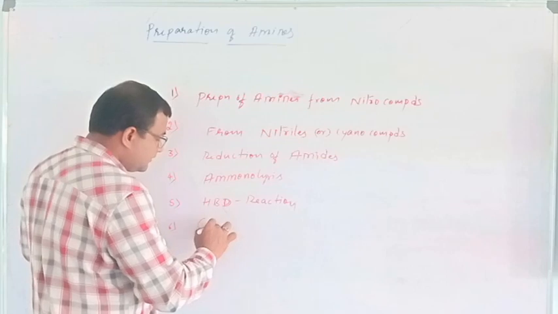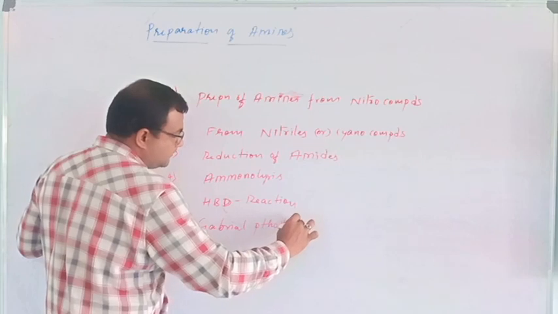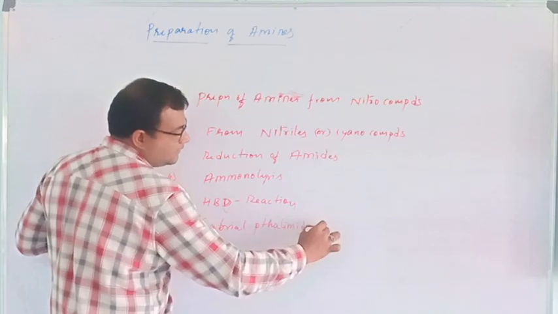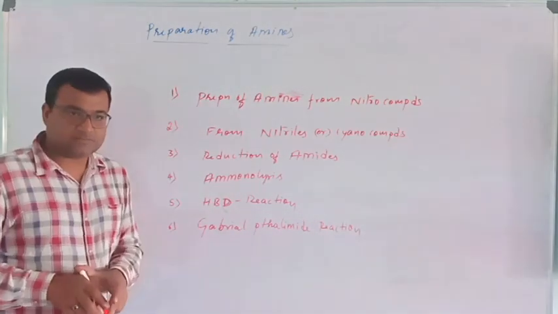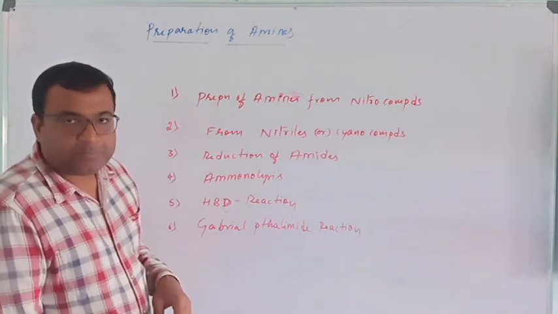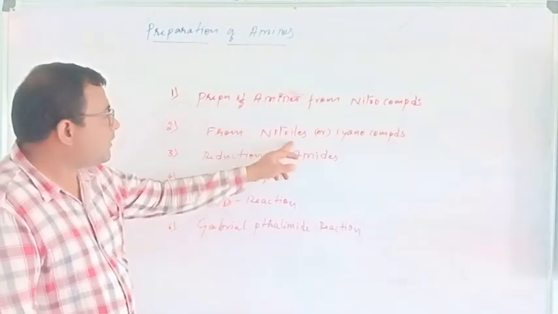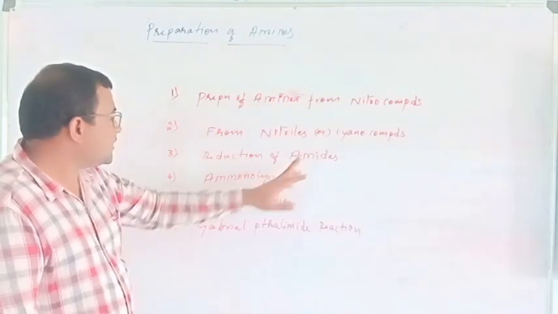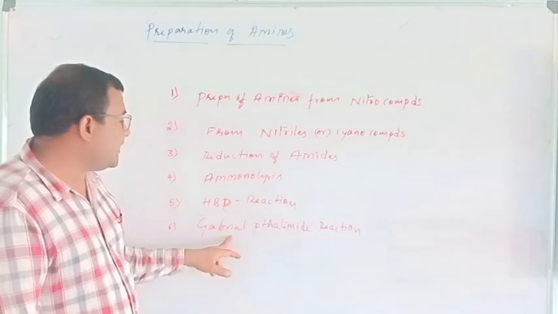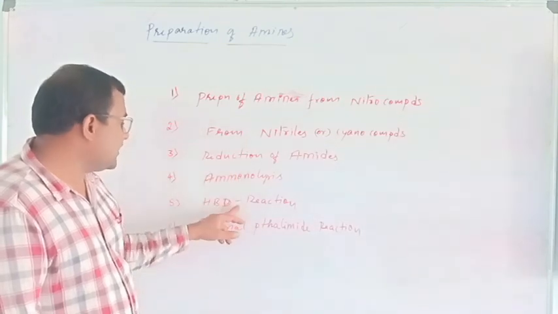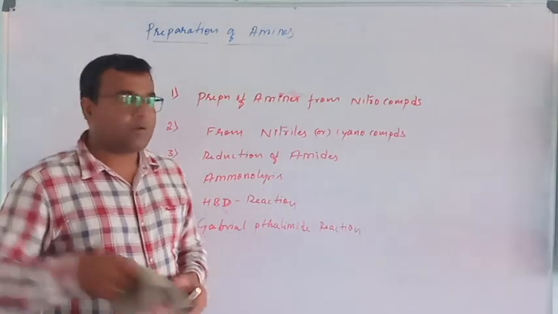Sixth one, Gabriel phthalimide synthesis or reaction. So these are 6 varieties of preparation where we can prepare amines. Preparation of amines from nitro compounds, from nitriles or cyano compounds, reduction of amide, then ammonolysis, HBD reaction, Gabriel phthalimide reaction. After reduction of amides, I explain HBD, then I will go for ammonolysis. So let's discuss one by one.